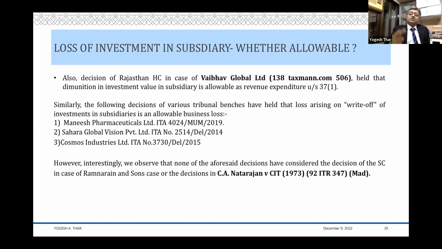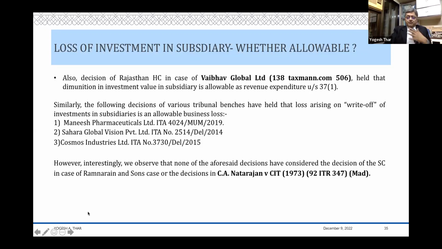Matter reached the Bombay High Court. Before the Bombay High Court, it was argued that Ram Narayan Sons says that even if you are acquiring shares, wherever you are acquiring shares for having controlling interest in the company, it has to be on capital account, not on revenue account, and therefore the gains have to be treated as capital gains. And you have that decision of the Bombay High Court. So once again, the Bombay High Court, in the case of Colgate, taking a different view, Accra taking a different view, because in both the cases they have followed two different Supreme Court decisions.